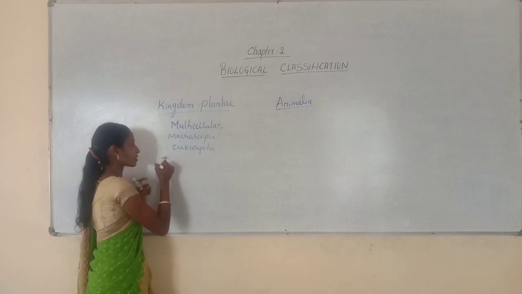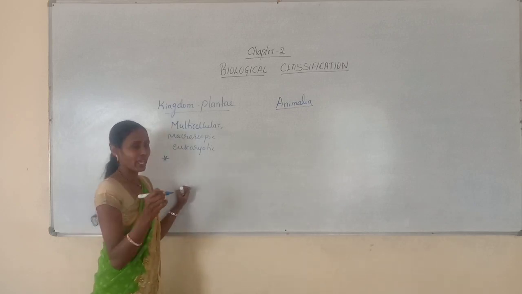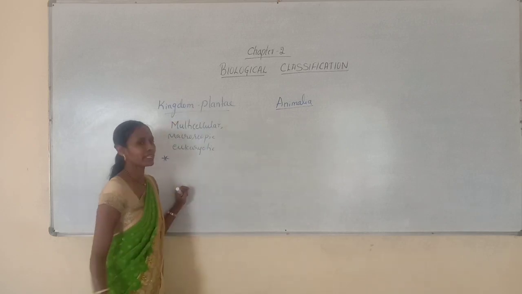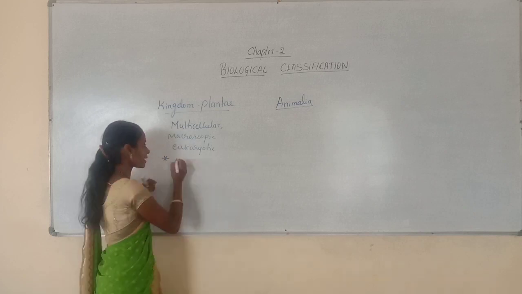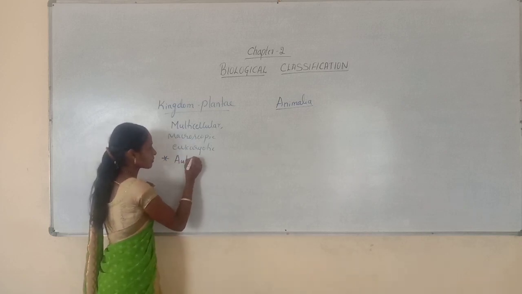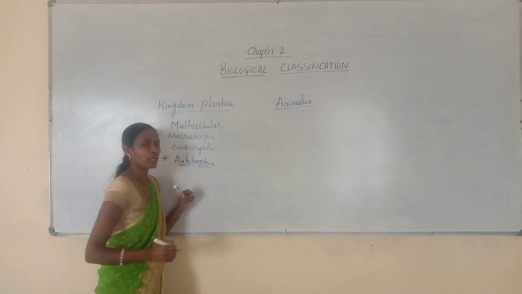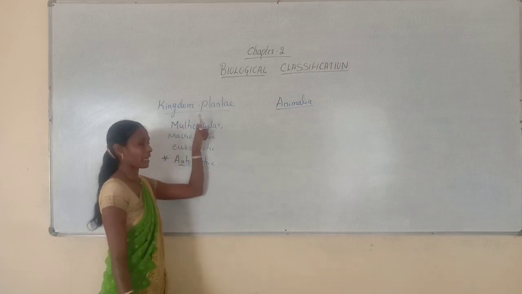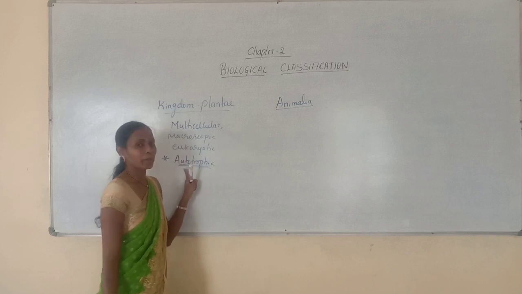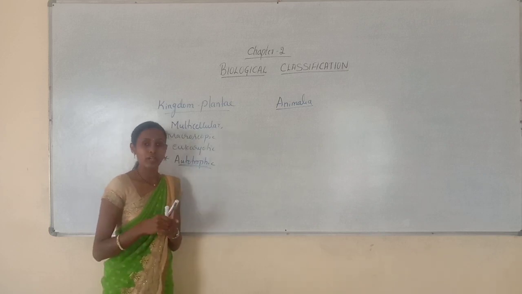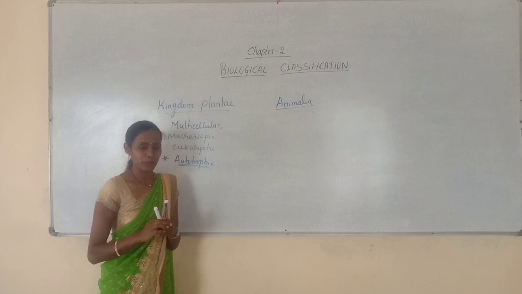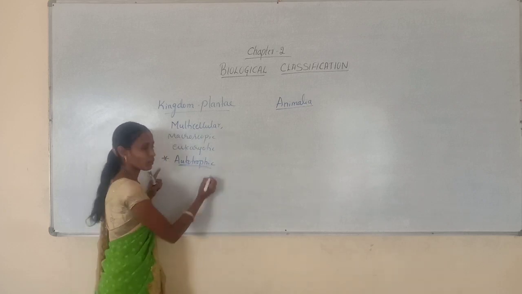The organisms which come under kingdom Plantae are predominantly autotrophic. This is one of the characteristic features of kingdom Plantae, because all plants can prepare their own food by utilizing sunlight. So here I have just mentioned autotrophic.